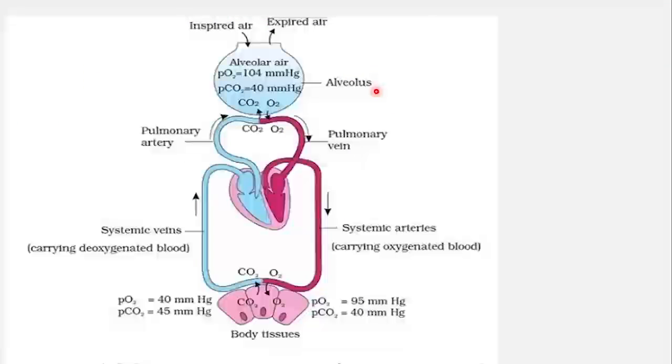Like this, exchange of gases occurs at two regions in the human body. First one is at the alveolar region, which is said to be pulmonary gas exchange, and second at the body tissues, which is said to be systemic gas exchange. This is about the exchange of gases, which is the second process of respiration. In our next class, we'll continue with the process of transport of gases.